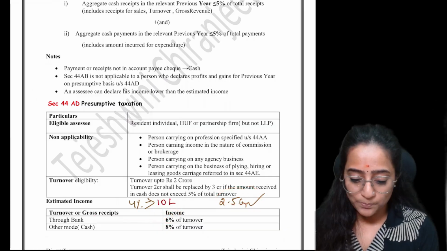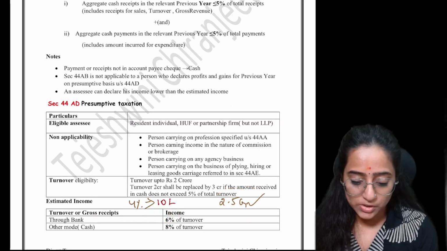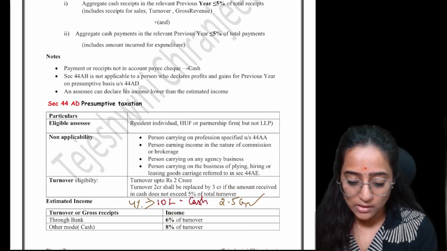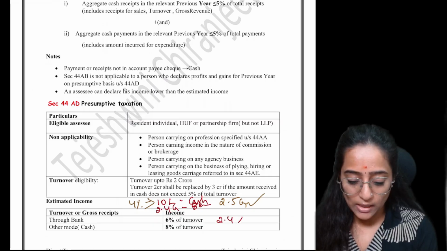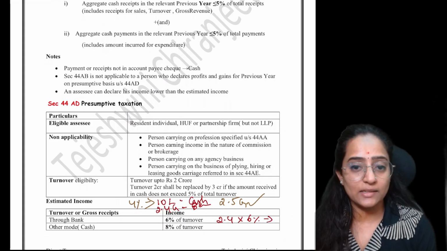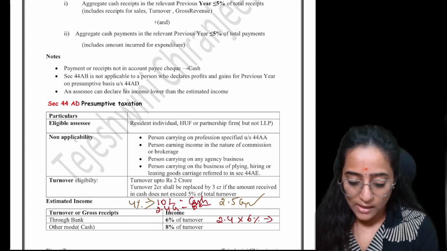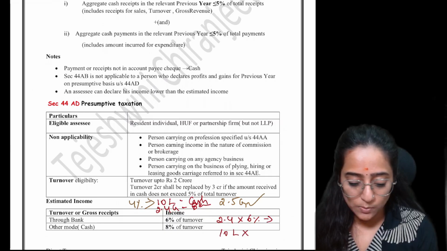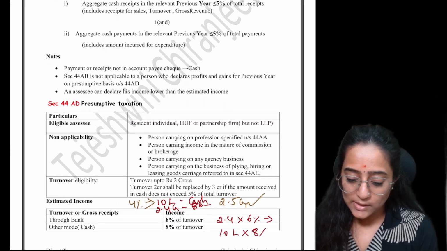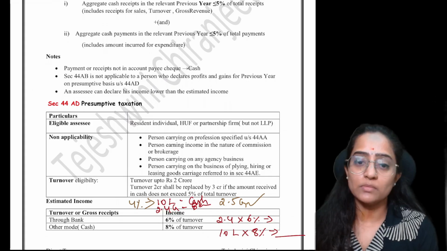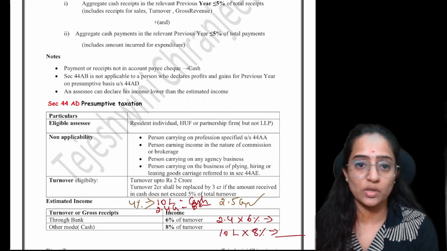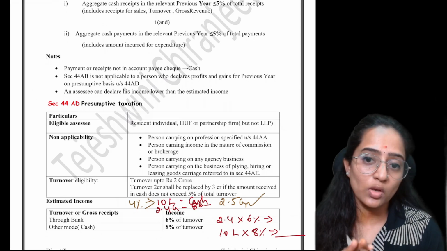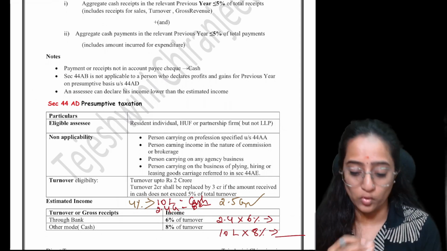So let's consider 10 lakh rupees is in cash. And in my example, the remaining 2.4 crore will be through bank. So out of this 2.4 crore, I'll show 6% as my income in my income tax return. And for the 10 lakh, I'll show 8% of 10 lakh as my income. The total whatever I get will be considered as your income and it will be shown under section 44AD in your ITR 4.